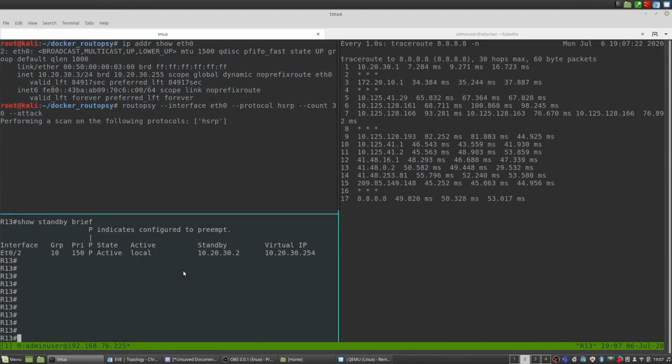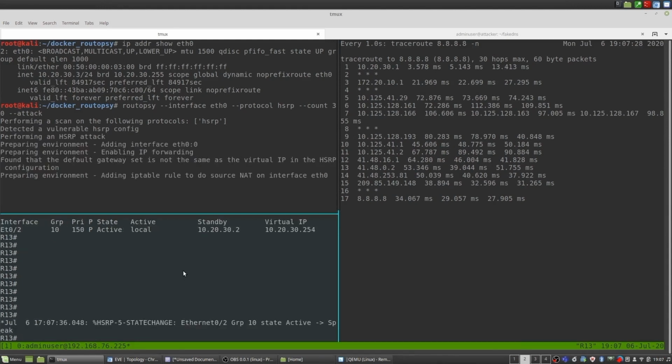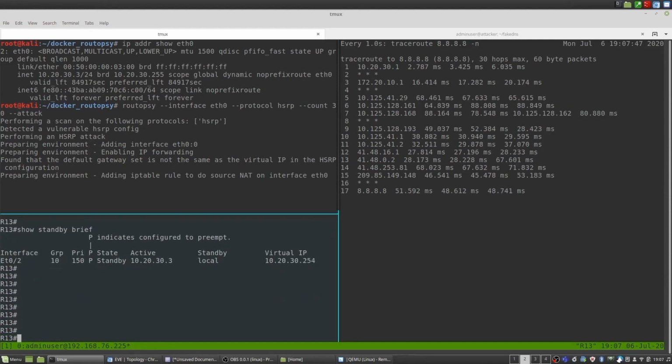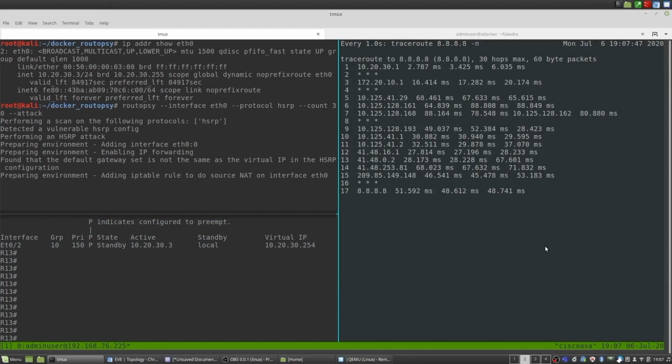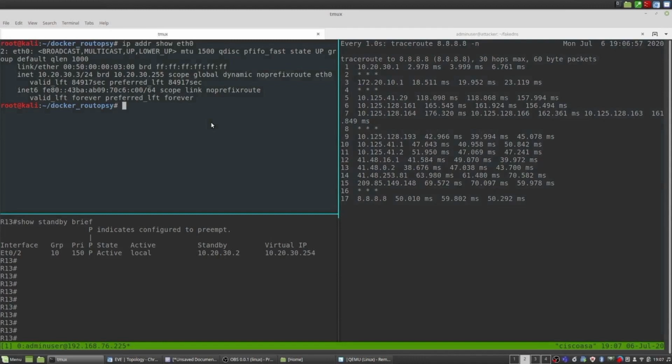You'll notice that in the bottom left, where the vulnerable router sits, it goes from an active state to a speak state, and from a speak state to a standby state, meaning an election process has occurred, and that there's a new active router, a new default gateway, which has a much higher priority than itself. The active is right now 10.20.33. If we take a look at the victim, it used to take 17 hops, but now it takes 18 hops to reach quad 8, with the first hop being 10.20.33. So we've successfully performed a person-in-the-middle attack via First Hop Redundancy Protocols.